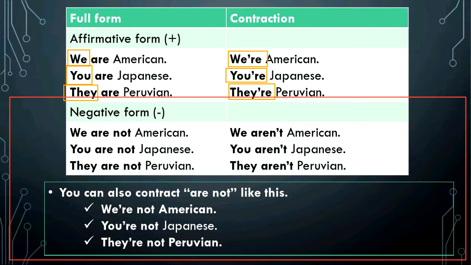So pay attention that we are not is the same as we aren't, and is the same as we're not. Okay, so these three different ways to say it are the same. There's no difference. So these three things here are similar.